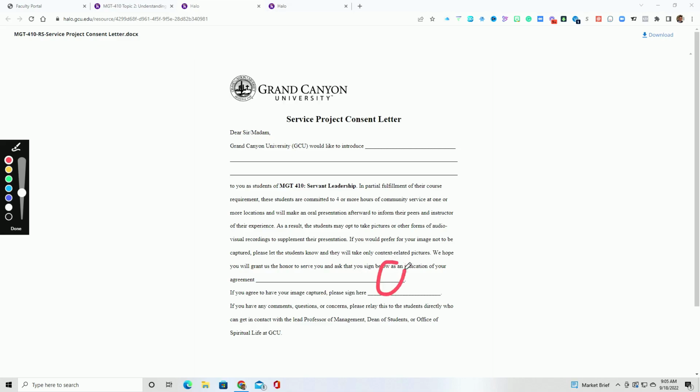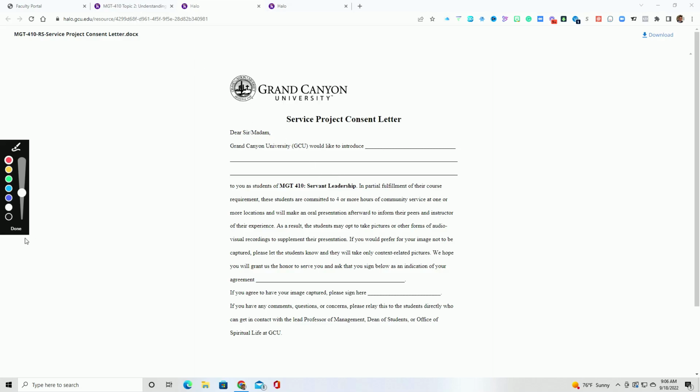Now here, you would technically need some type of signature. Okay, I understand that getting a real life signature may be difficult. So if you speak with someone who says, yes, you can come in and volunteer, or if you previously volunteered somewhere recently, you can put that person's name here. You can just type that person's name here, and that would be okay versus an actual signature if you cannot get an actual signature. Okay, so this is the consent letter, and you'll submit this as an attachment within the assignment area. Again, this is an individual assignment, not a group assignment.